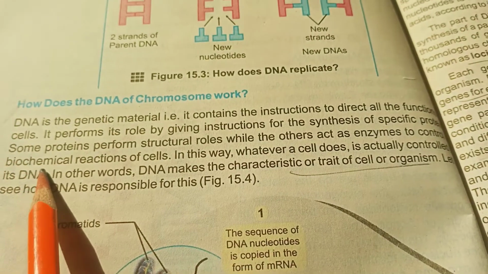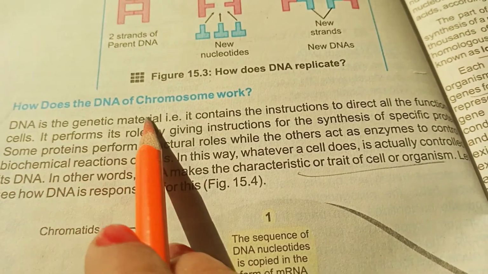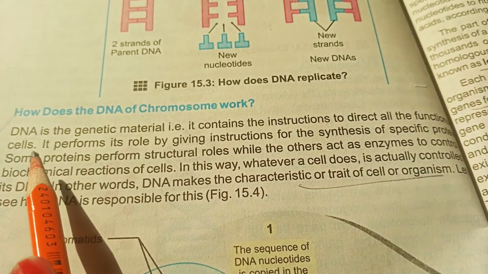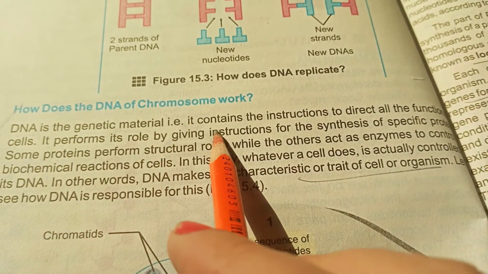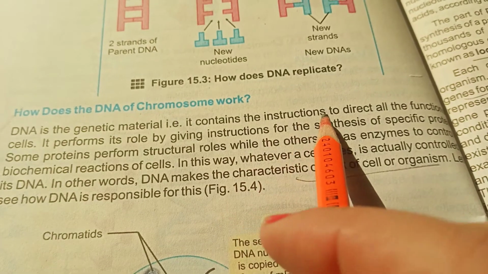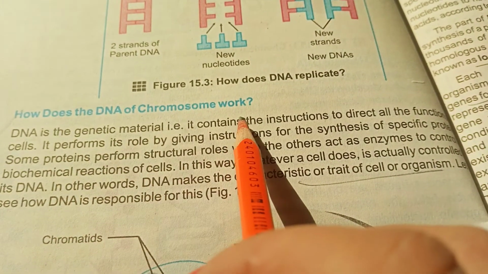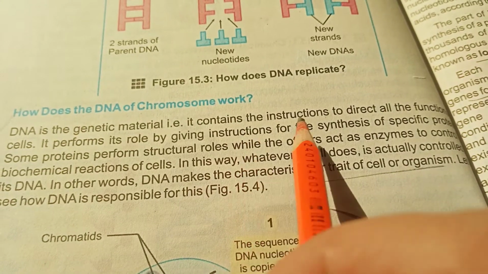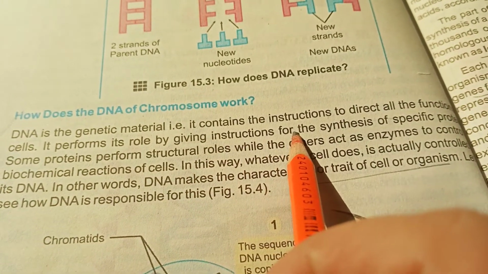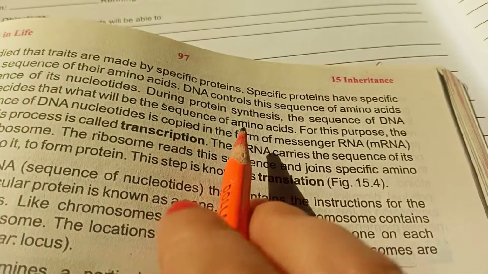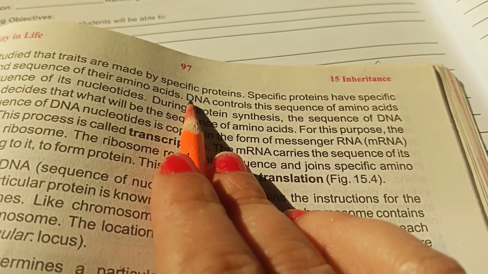You can read from here that it is written: the DNA is a genetic material. It contains the instruction to direct all the functions of the cell. It performs its roles by giving instruction for the synthesis of the specific protein. As I told you how it is giving the instruction for the synthesis of the specific protein, now let me tell you better how it is giving the instruction to synthesize the protein.